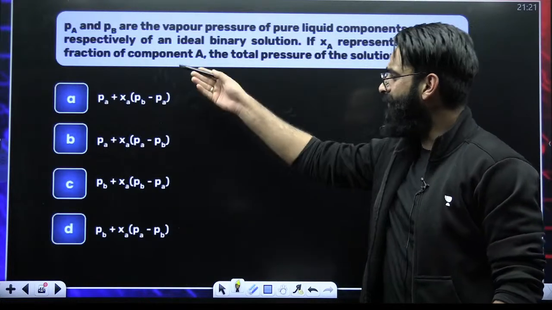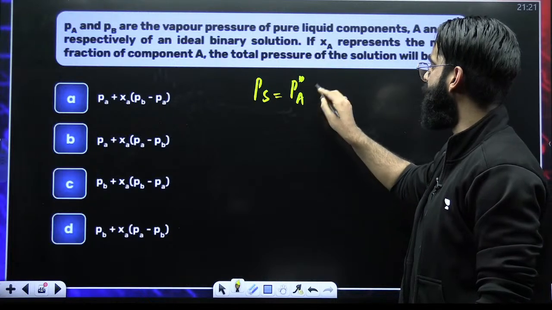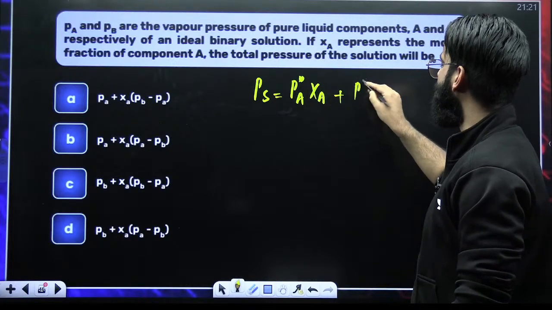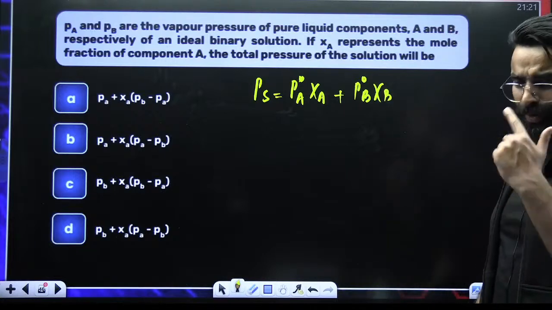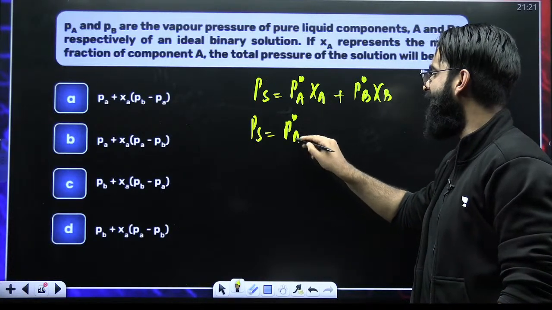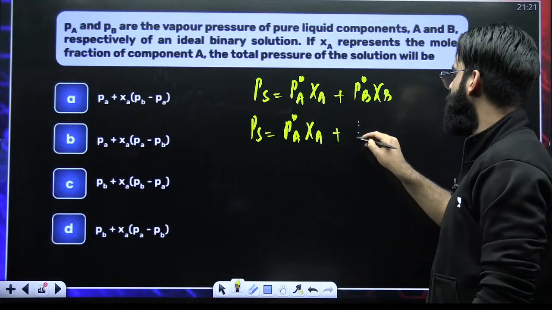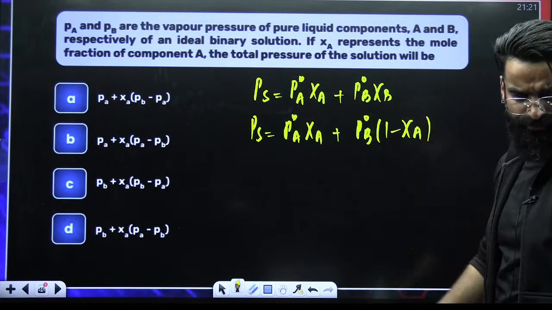We have to match the options. See guys, I told you PS is equal to P naught A chi A plus P naught B chi B. This is one of the equations which I gave you. Let's do one thing. P naught A chi A I'm writing as such. P naught B instead of chi B, if I write 1 minus chi A, does not make a difference.